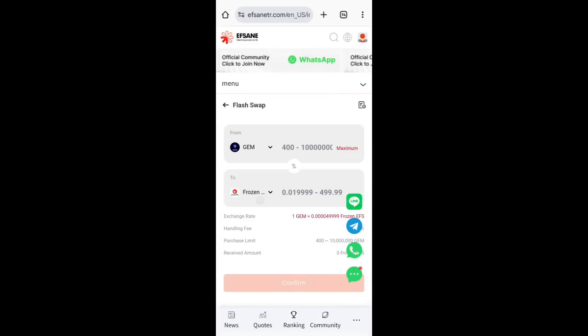EFS frozen token, because if you don't convert it to EFS frozen token, at the end of the day you discover that you can no longer convert or swap it again. So as you accumulate, you always swap. That's the reason why I'm always swapping my own, because they have already announced that if you don't swap, then you have to use it to play games on the platform, and when you use it to play games, it's useless to you because you can no longer claim it again.